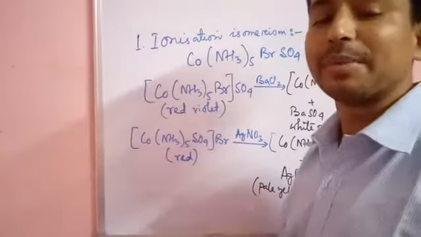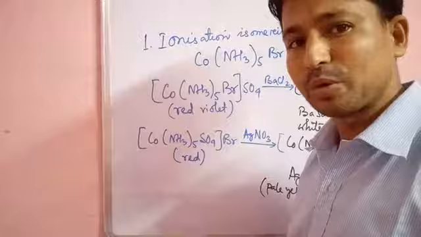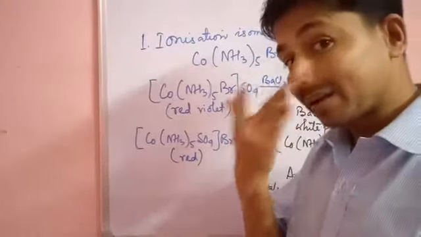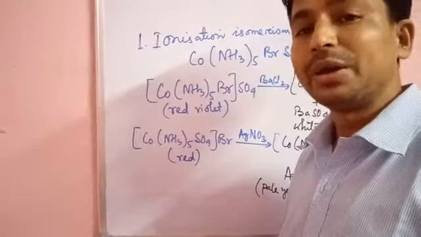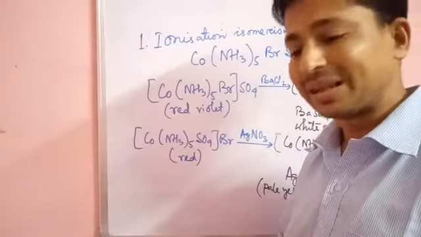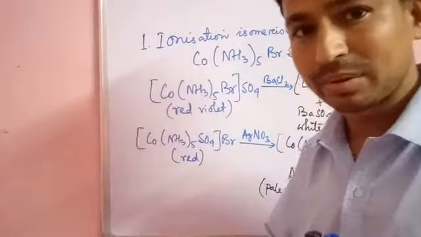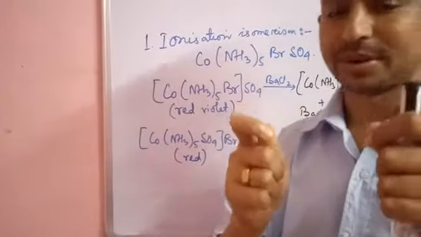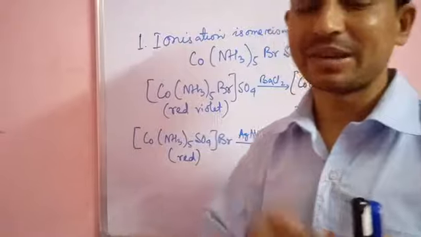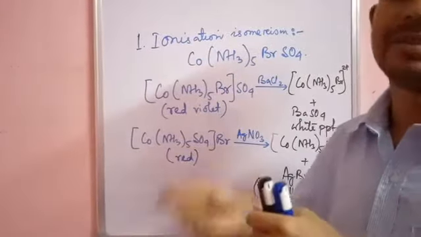Now you have to perform an experiment and come to me and tell me what the compound is. What you will do is make an aqueous solution of this compound and take it in two test tubes. In one test tube you will add silver nitrate, and in another test tube you will add barium chloride.